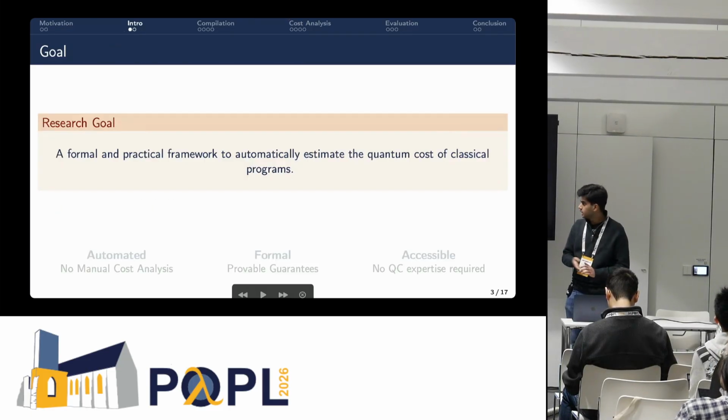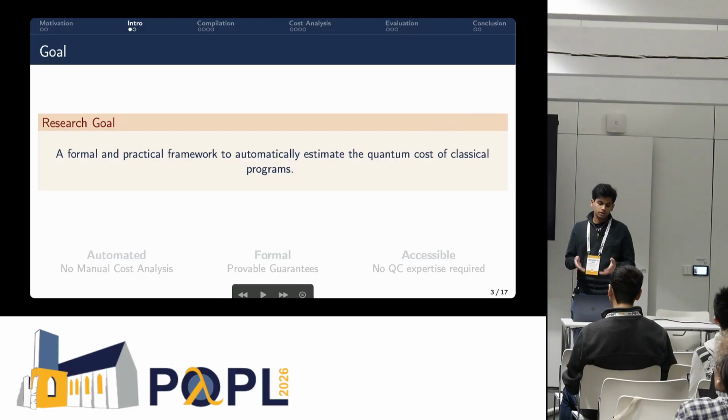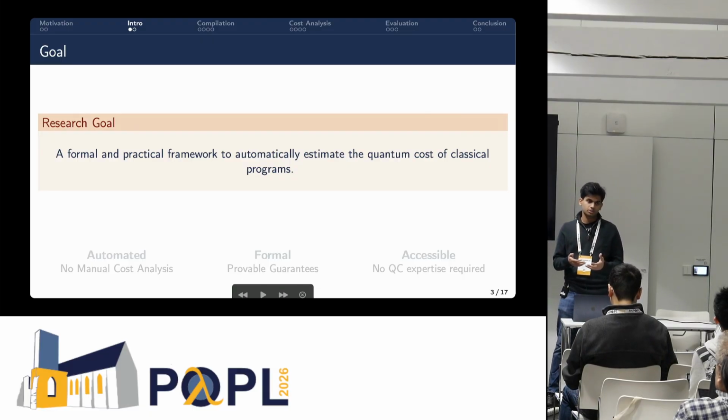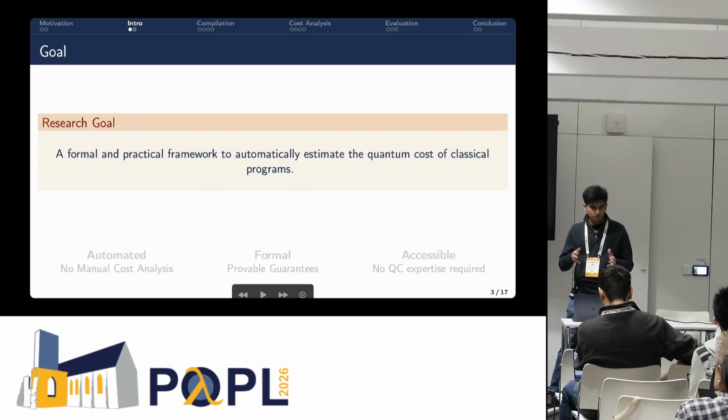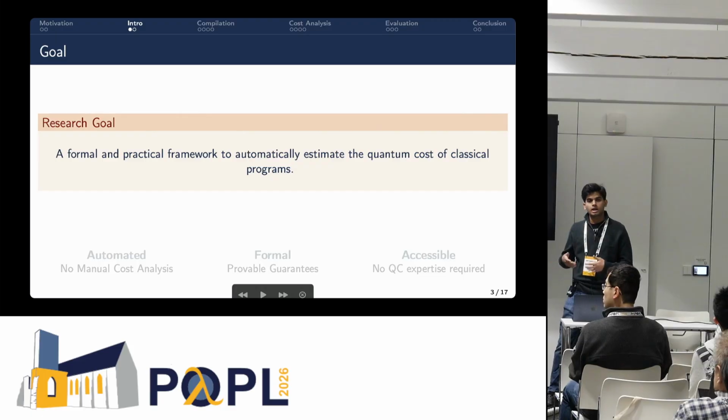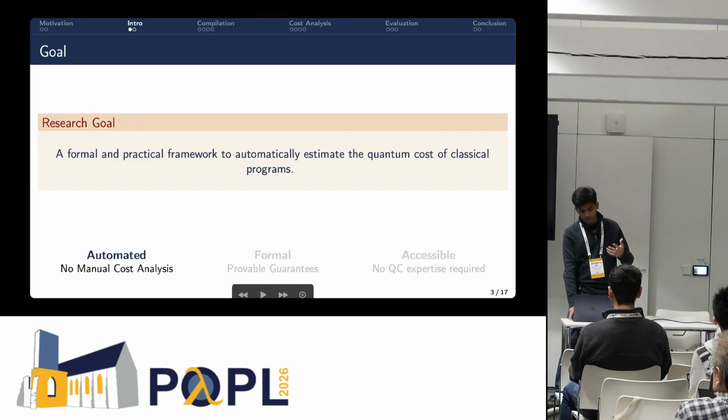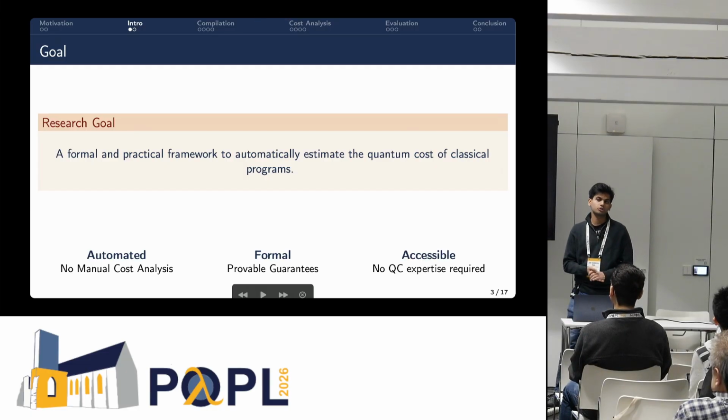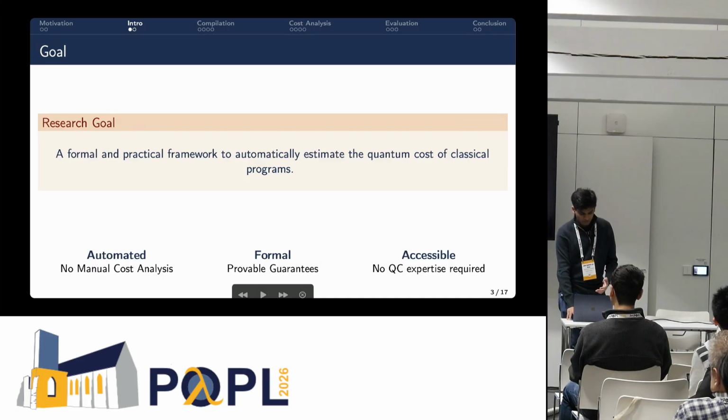So in this work, the research goal is that we want a formal and practical framework to automatically estimate the quantum cost of classical programs. In summary, we want to see how we automate this process while maintaining some of the formal guarantees. It has to be automated, as I said, so no manual cost analysis, no manual bookkeeping, ideally. It has to have formal guarantees, and also it has to be accessible to many people. So if you are a classical programmer, you just want to see if you can benefit from a quantum algorithm, you don't need to go learn all the quantum computing to do so. So let's see how we do this.